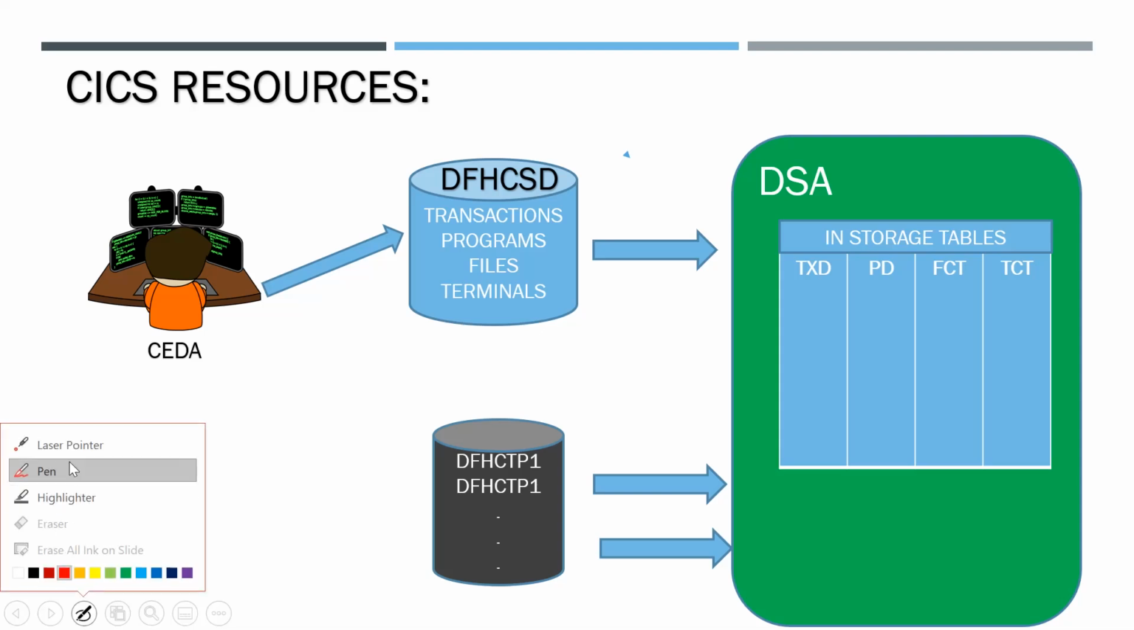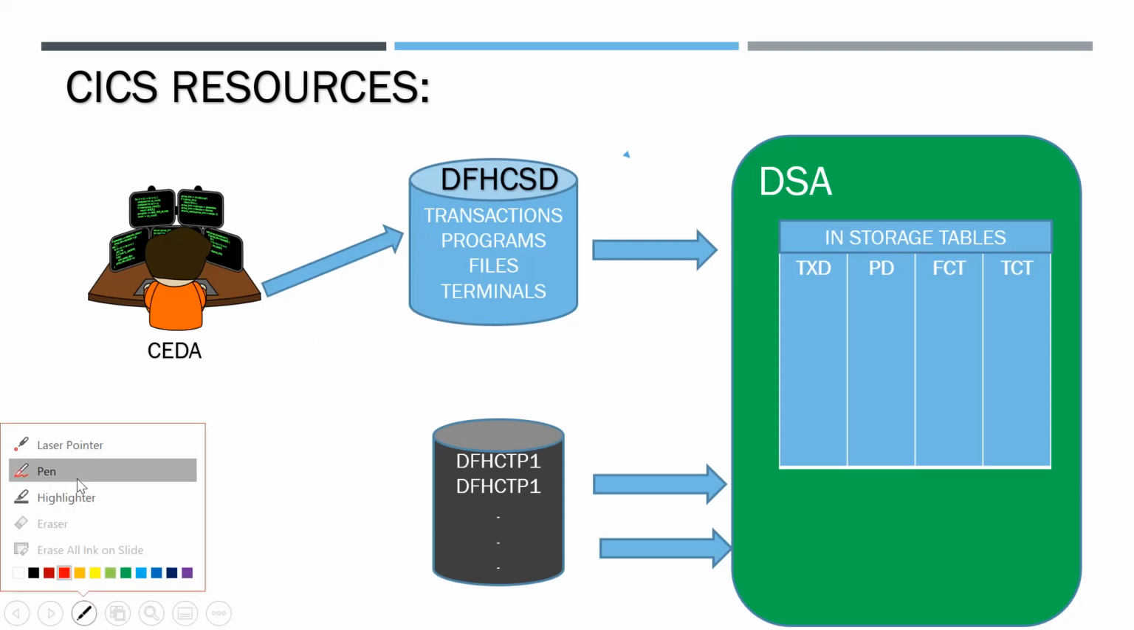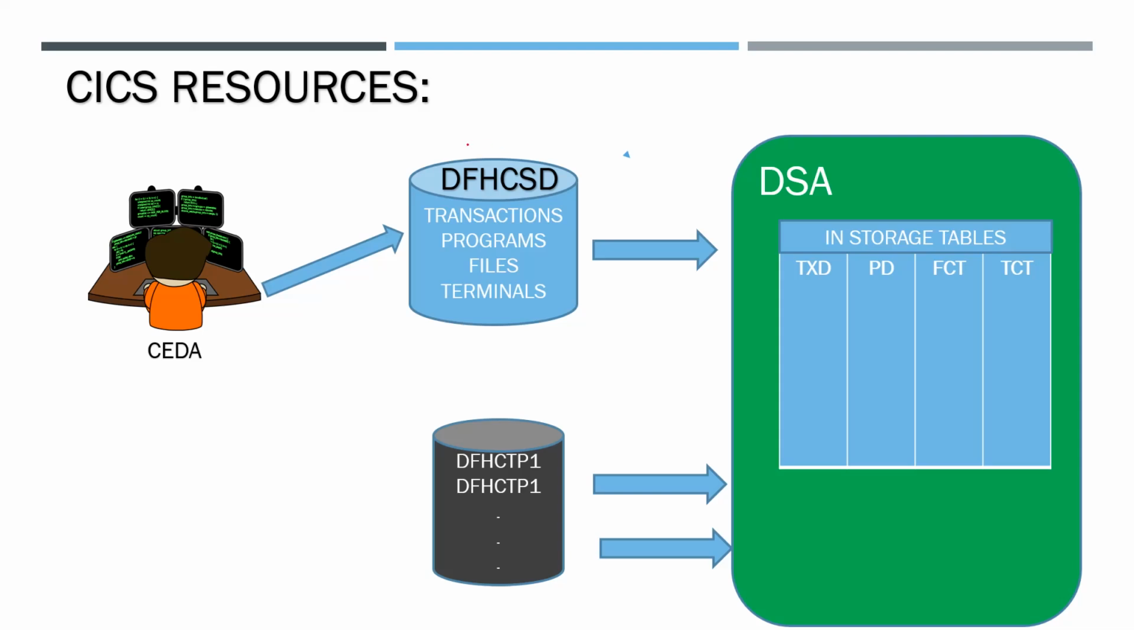All the KICS resources created, all the information about the resources will be in the DFHCSD data set. The DFHCSD data set will contain all the resources created by CEDA. Transactions, programs, terminals, and files are in group and list format. Everything created will be in groups and lists.